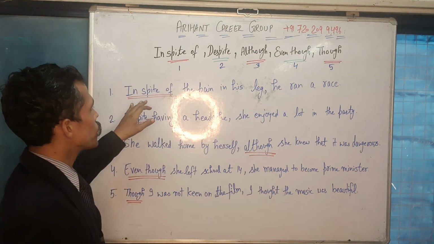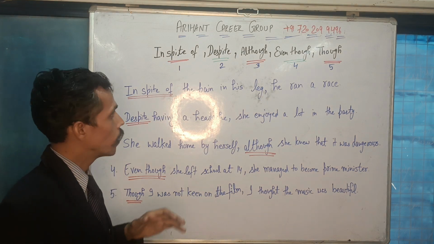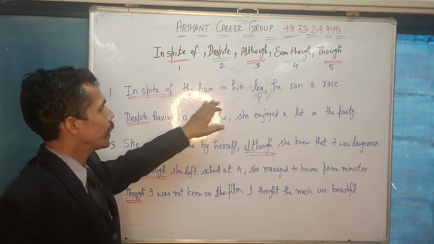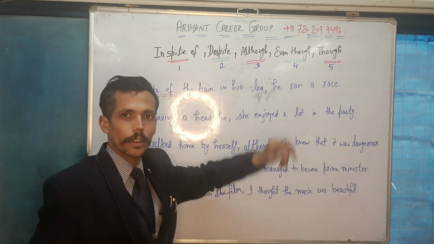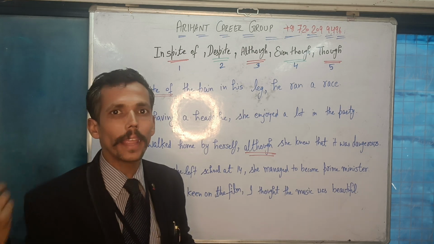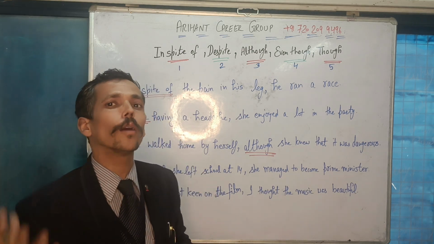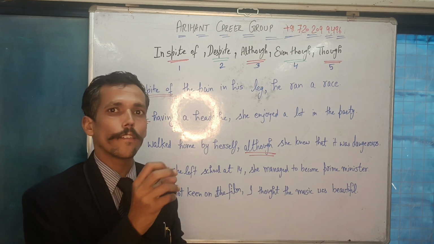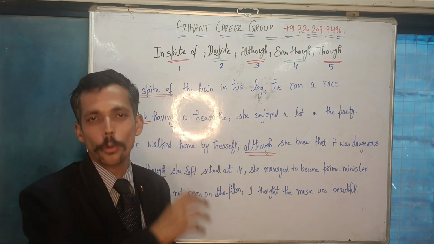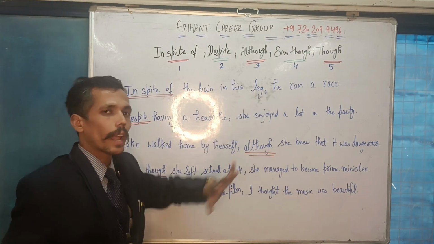Okay, let us understand what example we can have when using in spite of. In spite of the pain in his leg, he ran a race. So that means if I say in spite of the pain, I'm not using a subject with a verb here. This is what makes it different from although, though, and even though. Okay? In spite of the pain in his leg, he ran a race.